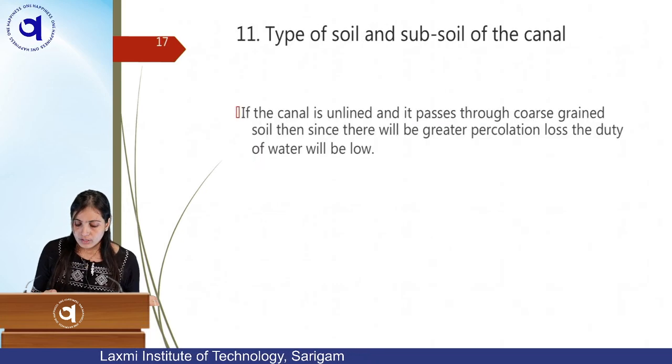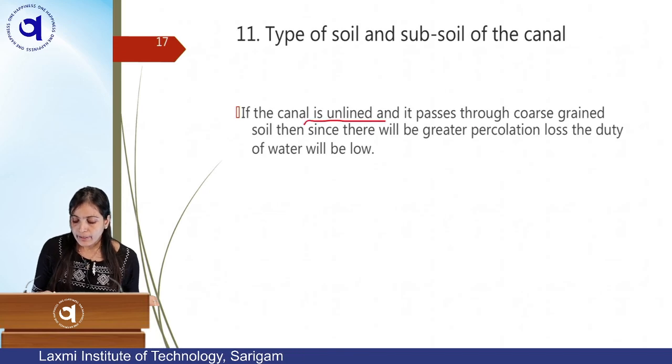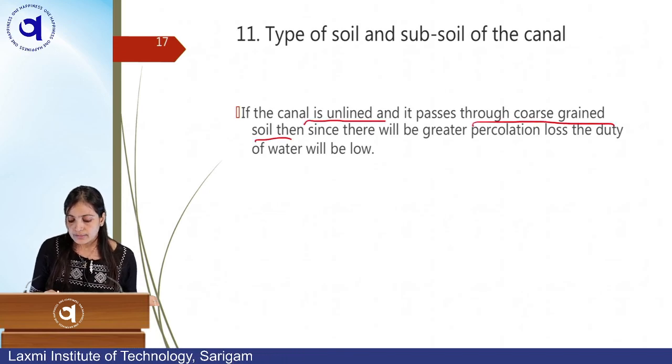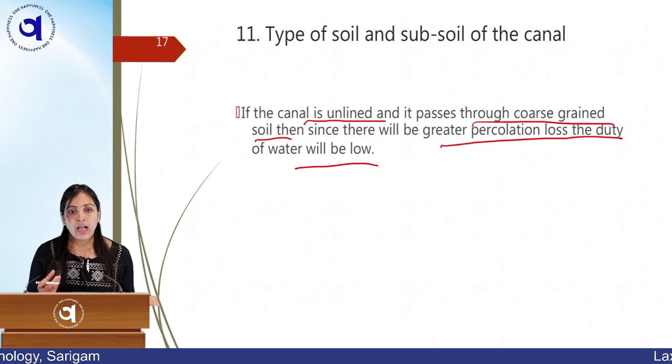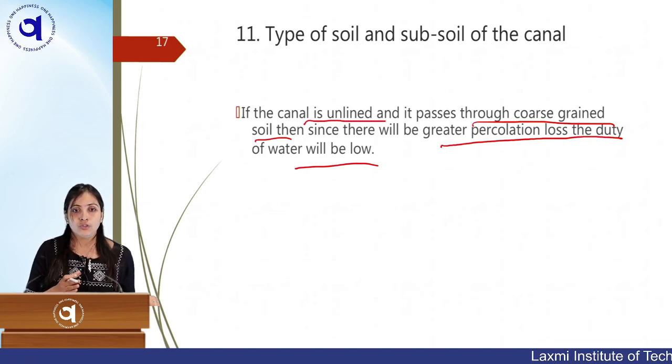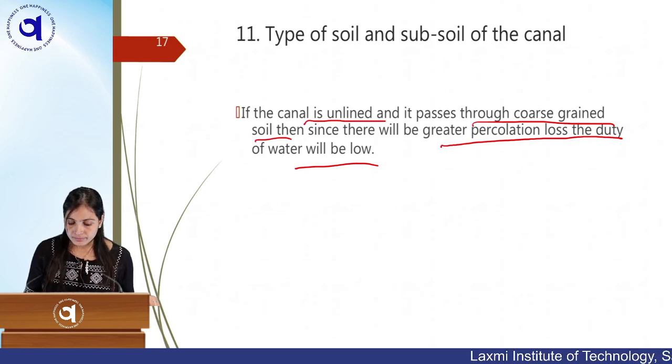Okay. Type of soil and subsoil of the canal. So, if the canal is unlined and passes through a coarse grained soil, then there is a great percolation loss and duty of water will be low. So, for this soil strata, if it is an unlined canal, made of soil, coarse grained, then the void ratio will be more, voids will be more. So, more percolation will be there. So, the water supplied is not utilized by the plant. So, your duty will be less here.